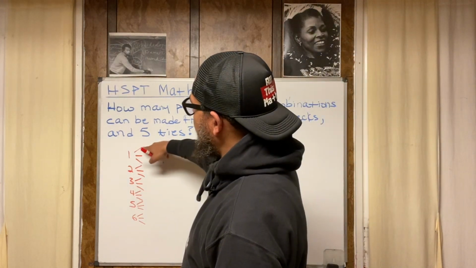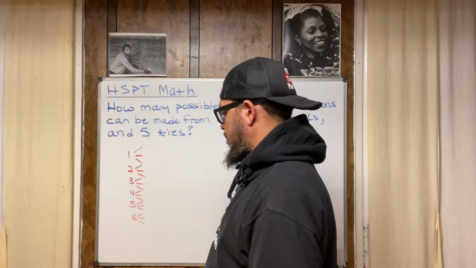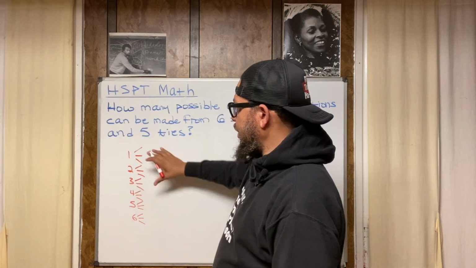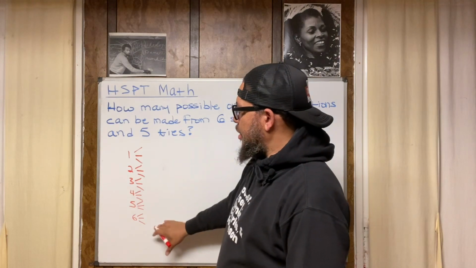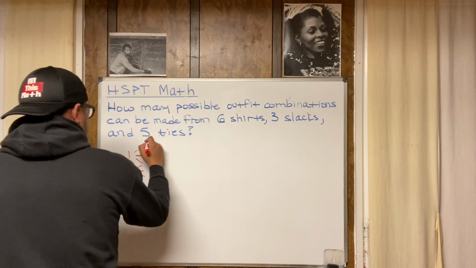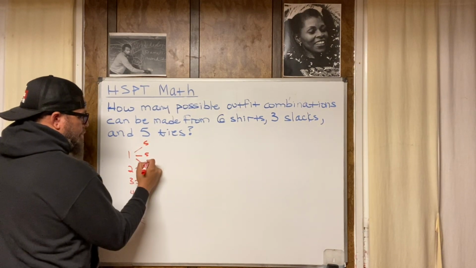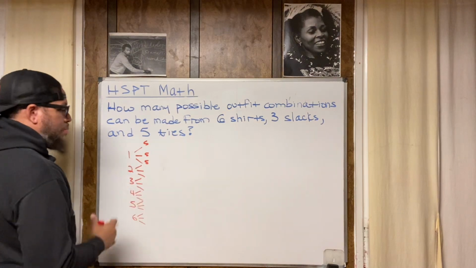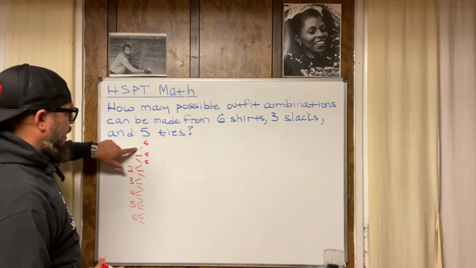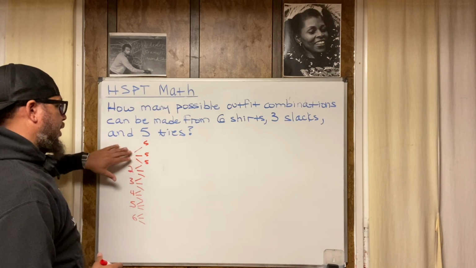Now, what if each of these could get paired with 5 different ties? So each of these 18 possibilities could be paired with 5 different ties. So then you've got 5 ties here, 5 ties here, 5 ties here. So notice the pattern. This is 18, right? No, actually, this isn't 18.